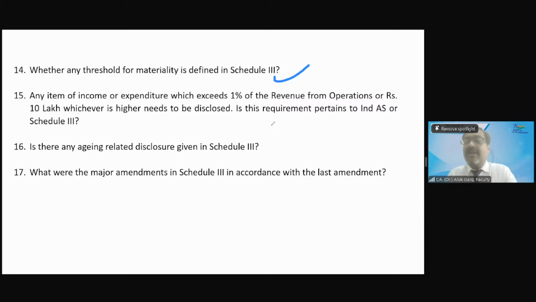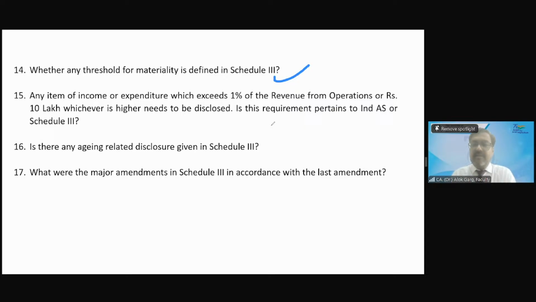For example, stationery expenses. You club this in other expenses and you're not showing it separately. But if the stationery expenses are beyond 1% of revenue from operations or 10 lakh, whichever is higher, if it exceeds this threshold, then you have to present the stationery expenses separately.